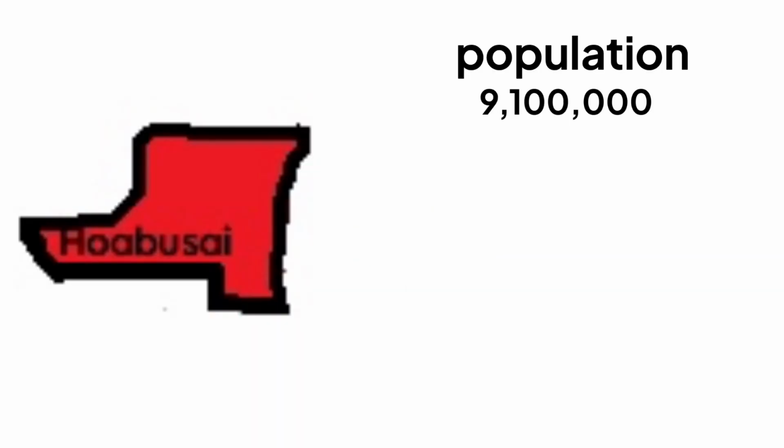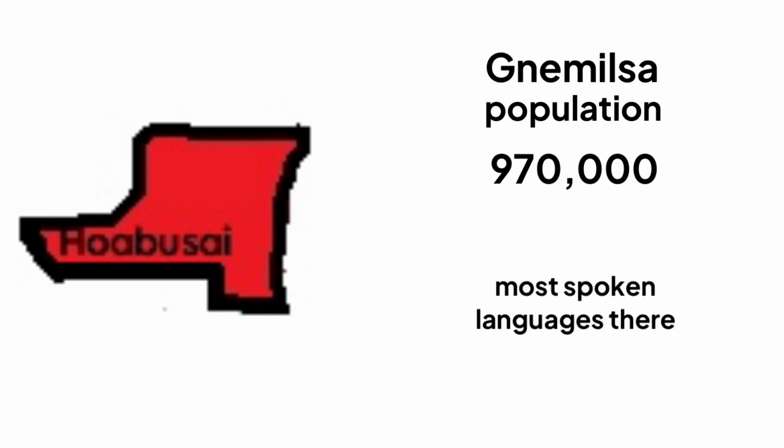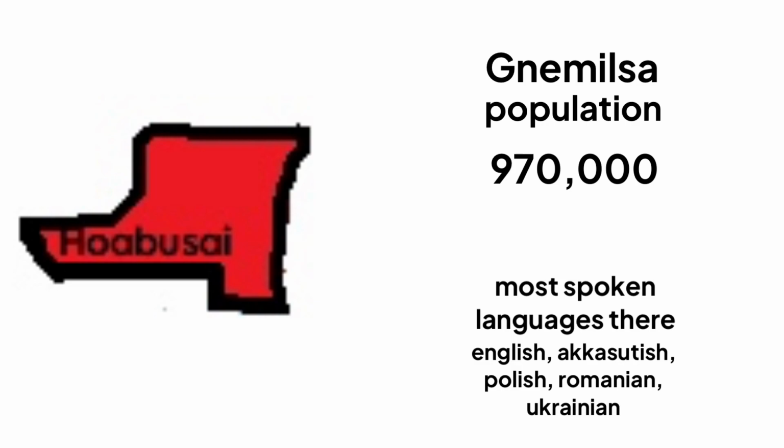Okay, so the Hoabusai province has a total population of 9,100,000 people. The largest city and capital city of the Hoabusai province is Gerudo, with a total population of 970,000 people. The most spoken language there is English, then Akasutish, then Polish, then Romanian, and then Ukrainian.